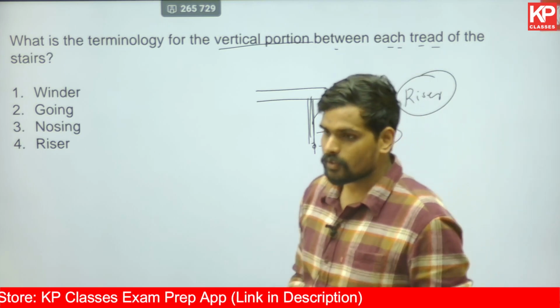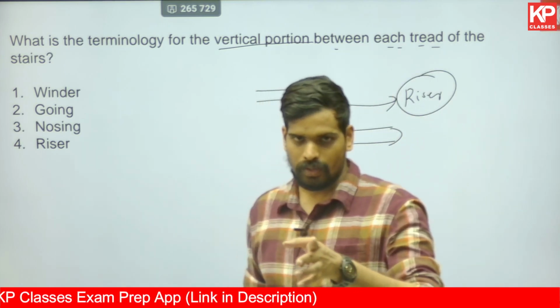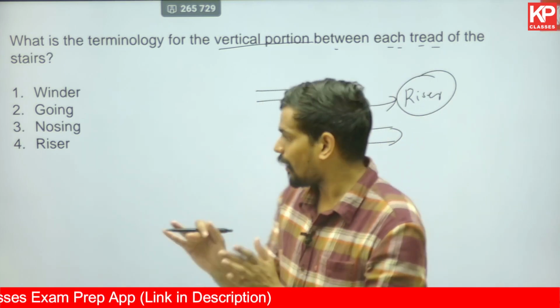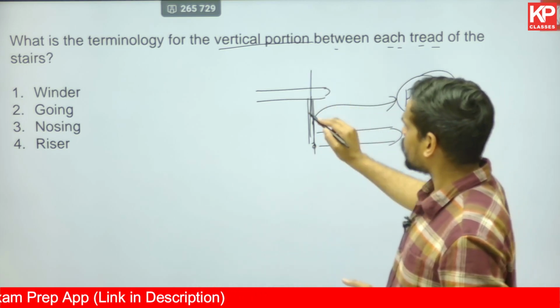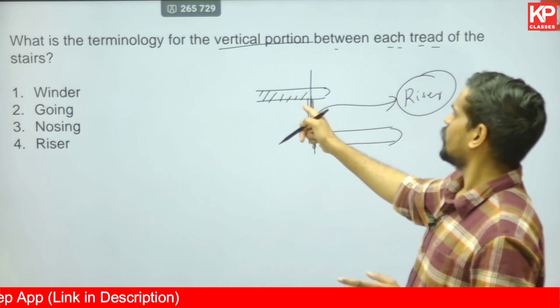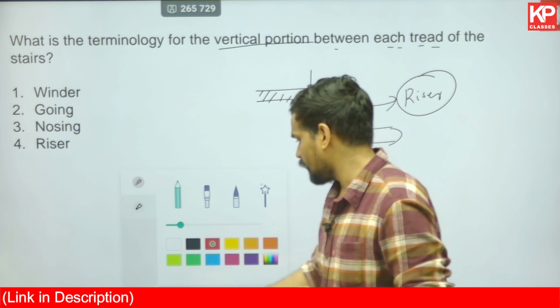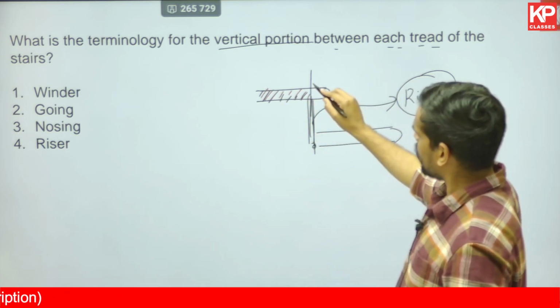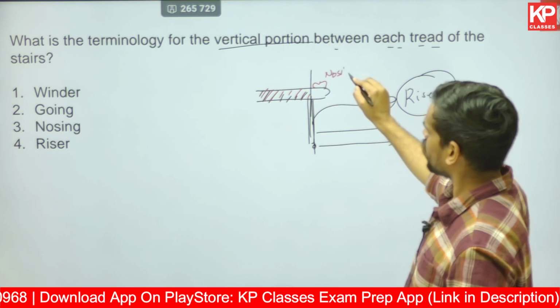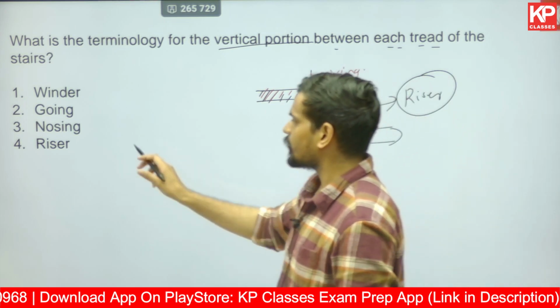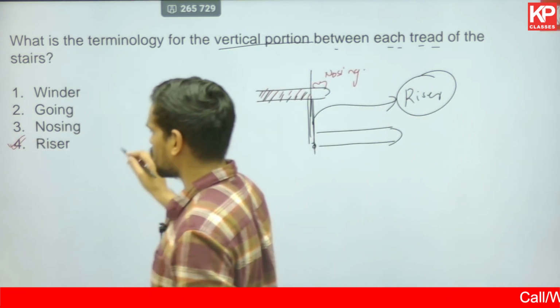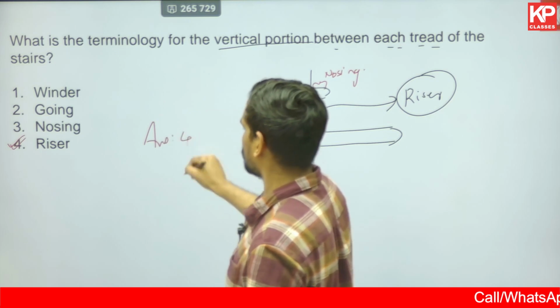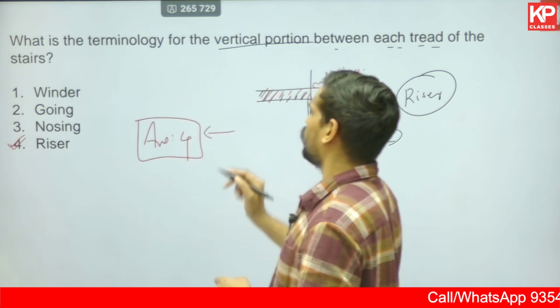So I'm sure riser should be in the options. Going, you know what going is, it is that part of the step tread other than the nosing. I have marked it in the earlier picture. So this part is going, the remaining part is nosing, both together form the tread. Riser is the correct answer for this question, which is the vertical portion. So the answer for this is option number 4.